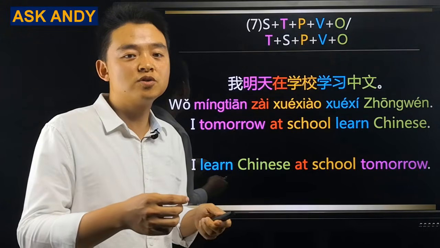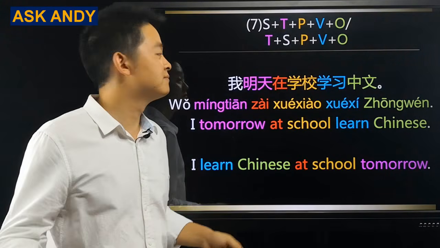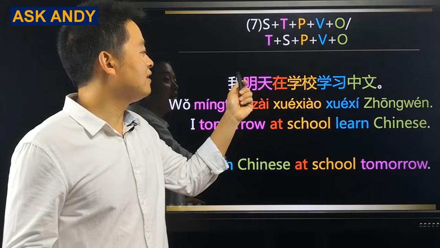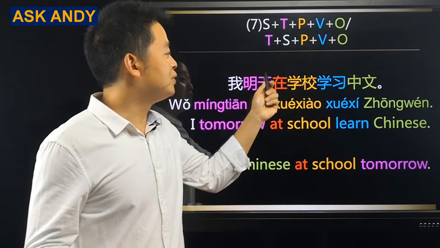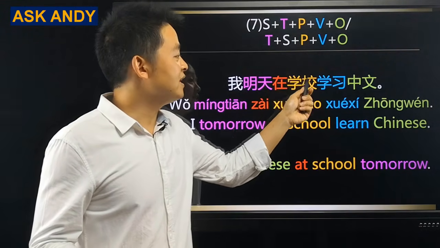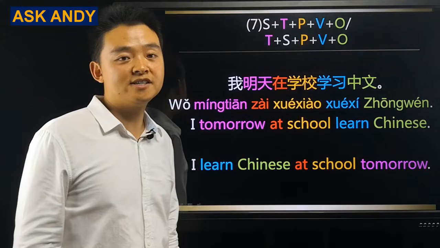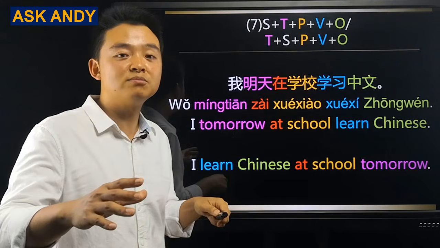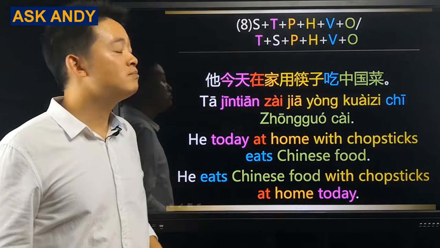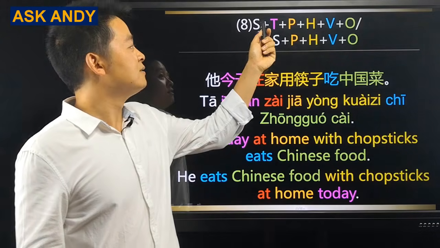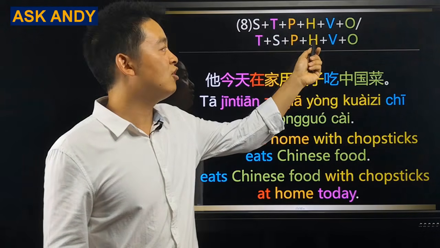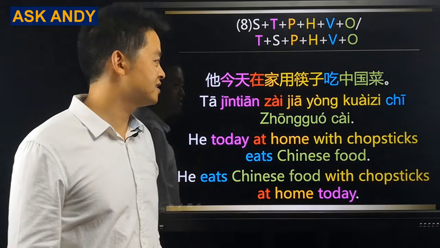Actually, you just change the word order and then it works. You just place time after the subject. Put a 在 there, and then you have a place, and then the verb, and then the object. Let's move on to the most complicated structure. Number 8. Subject plus time plus place plus how plus verb plus object.